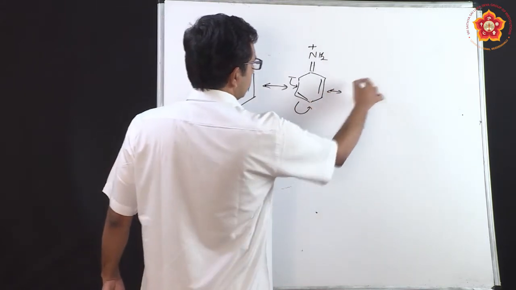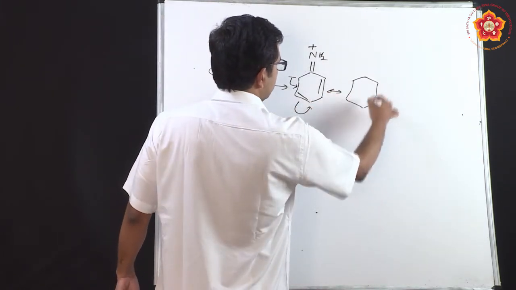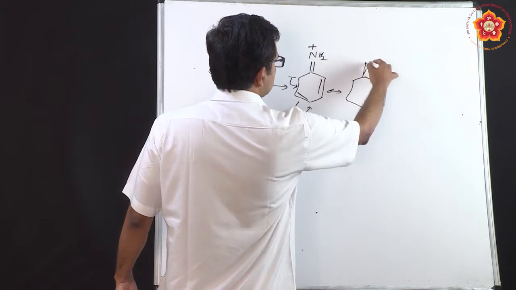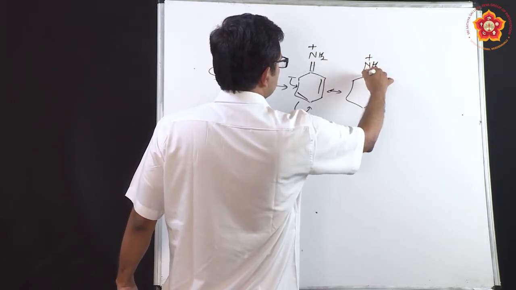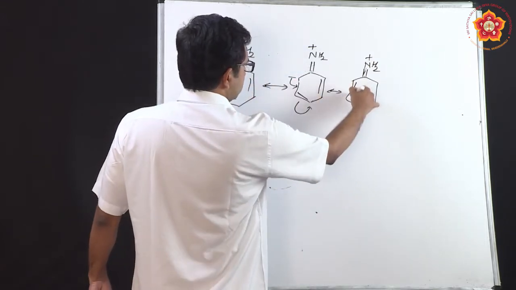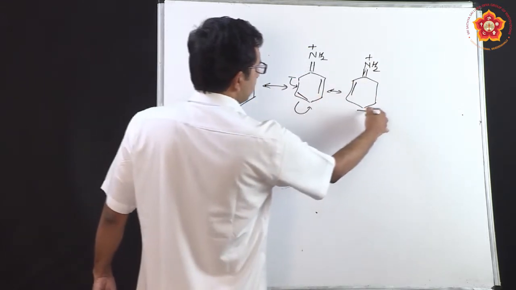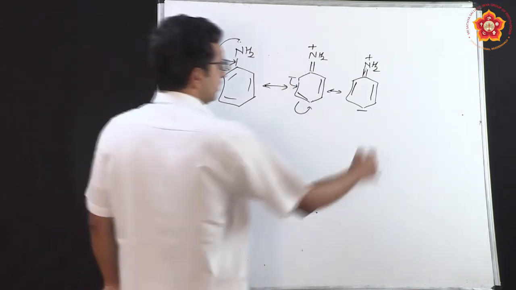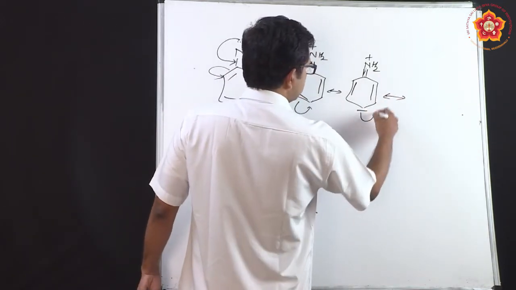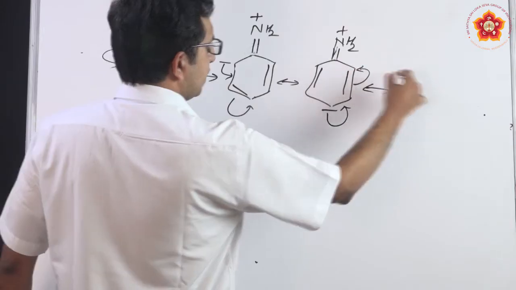This is something that has already been discussed, so not much explanation is required here. So NH2 with a positive charge, and then a double bond is present here. The negative charge has come down. These 2 electrons have now come here. 3 structures have happened.